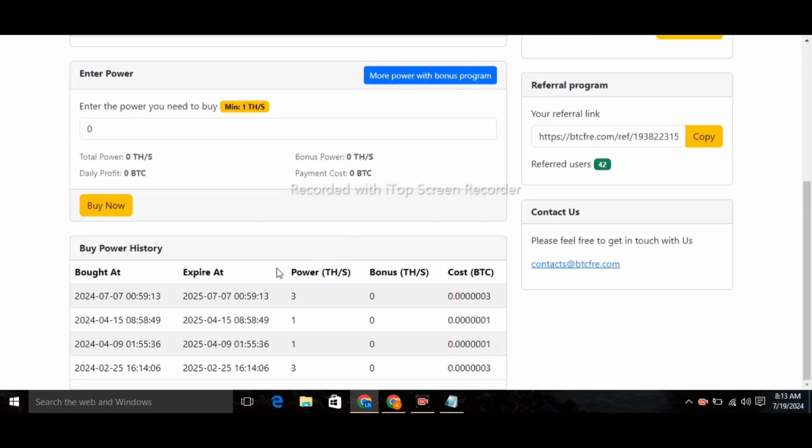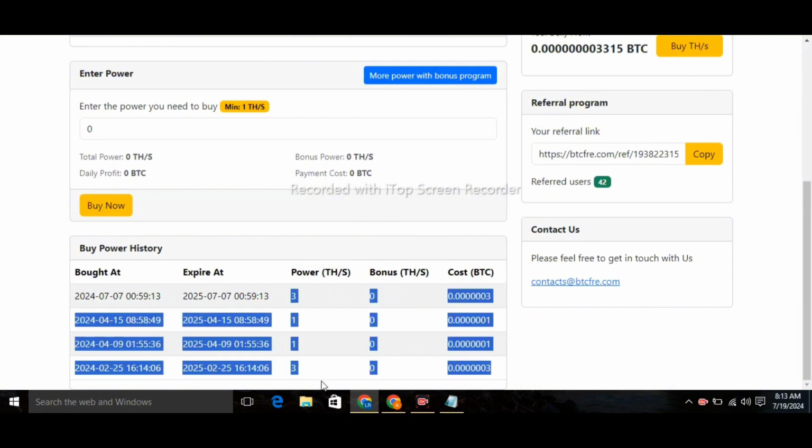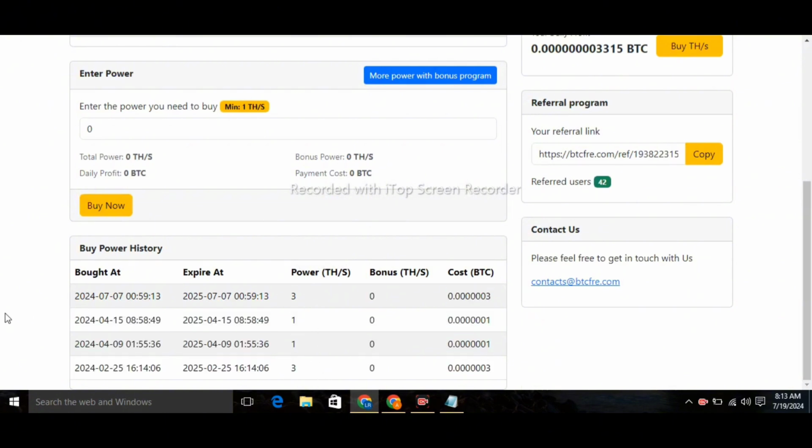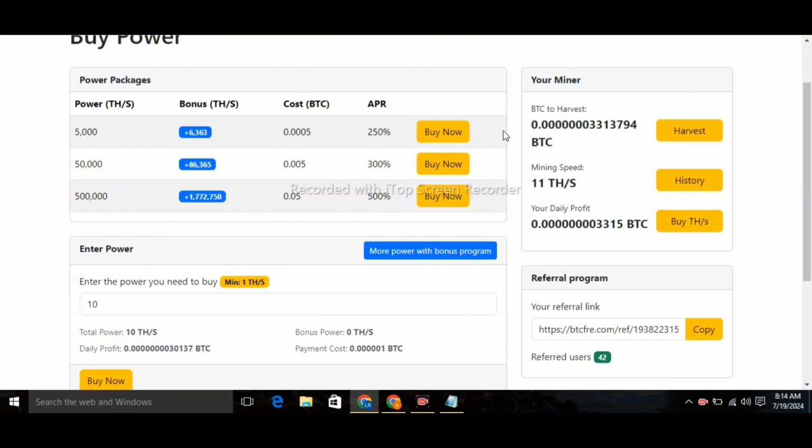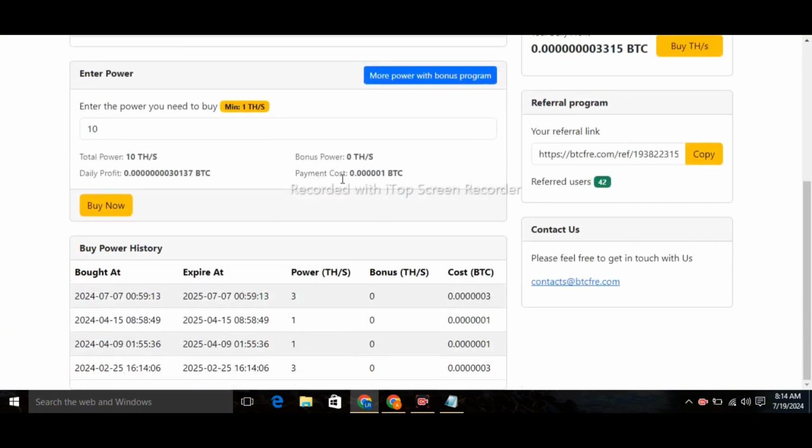And it will bring you over here. You can see that I got 4 TH hash rate power from this website very easily. Here you need to enter your required TH hash rate power. If you want to get 10 TH hash rate power, you can buy from here 1 TH hash rate power minimum and as much as you want. You should have 10 Satoshi of BTC at this place to buy 10 TH hash rate power from here. If you want to increase your TH hash rate power, it's up to you.